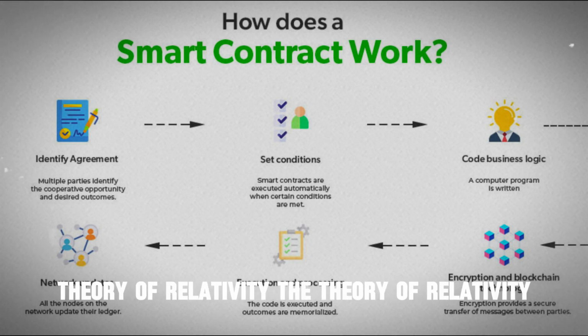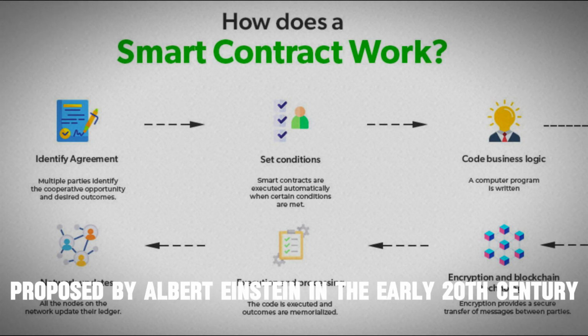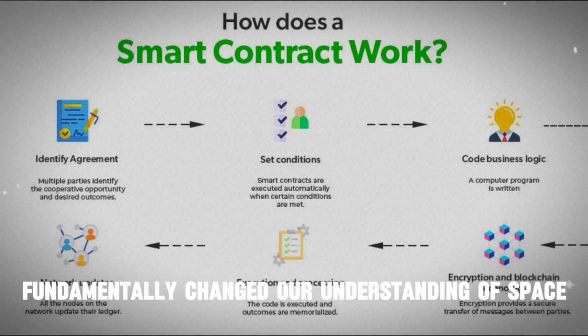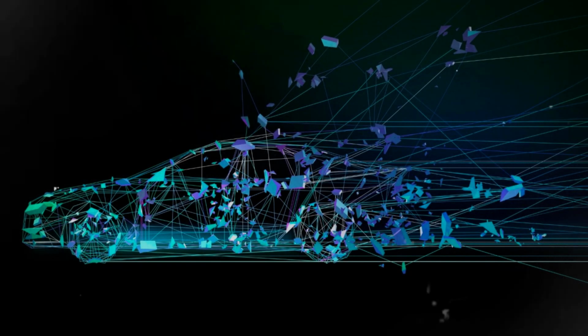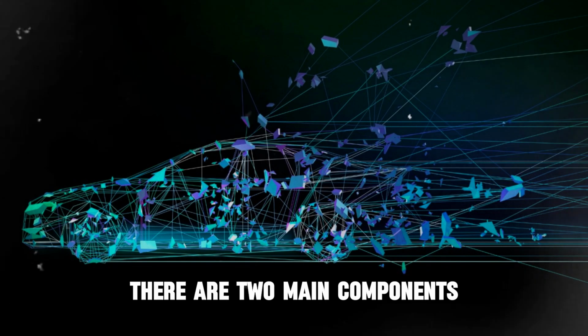Theory of Relativity. The theory of relativity, proposed by Albert Einstein in the early 20th century, fundamentally changed our understanding of space, time, and gravity. There are two main components.